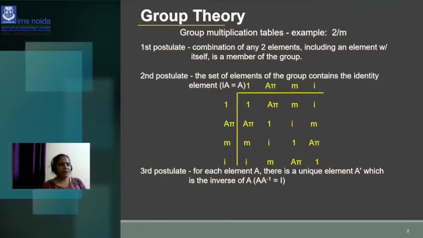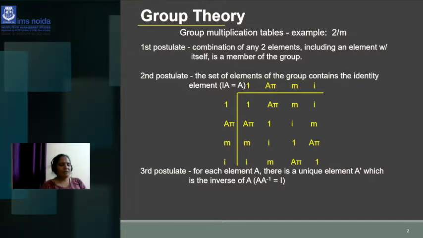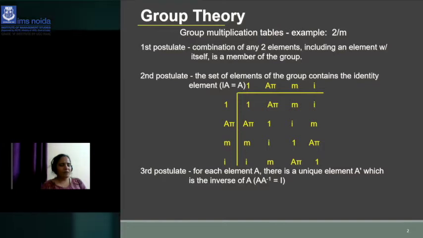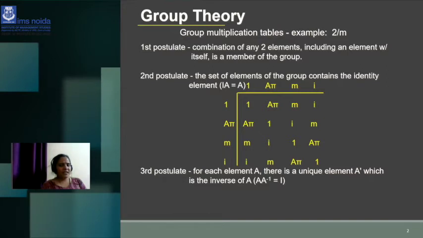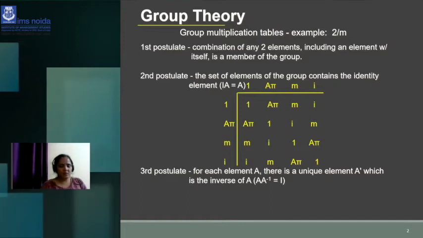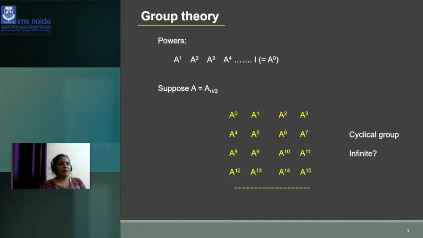So the third postulate: for each element A, there is one unique element A inverse. Something into something inverse is equal to 1, so we can mention it as the identity element I. A inverse equal to I, or you can say A inverse equal to 1. So now the powers like A1, A square, A3, A4 up to A to the power n, which is equal to A0.